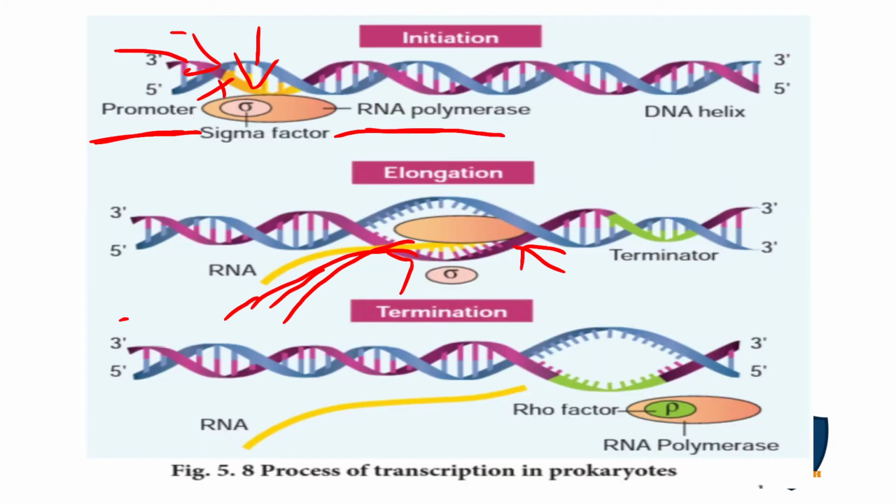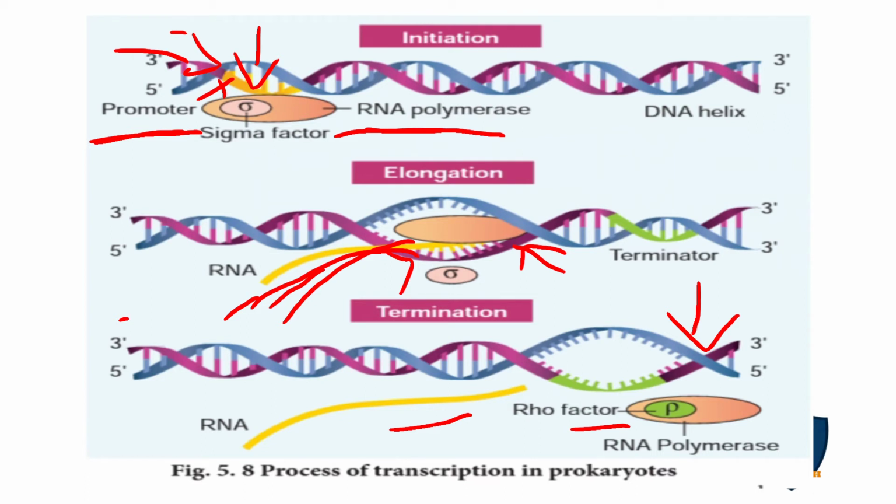When the RNA polymerase reaches the terminator, the end point, the binding is removed. So the RNA strand and the RNA polymerase are released from the site.